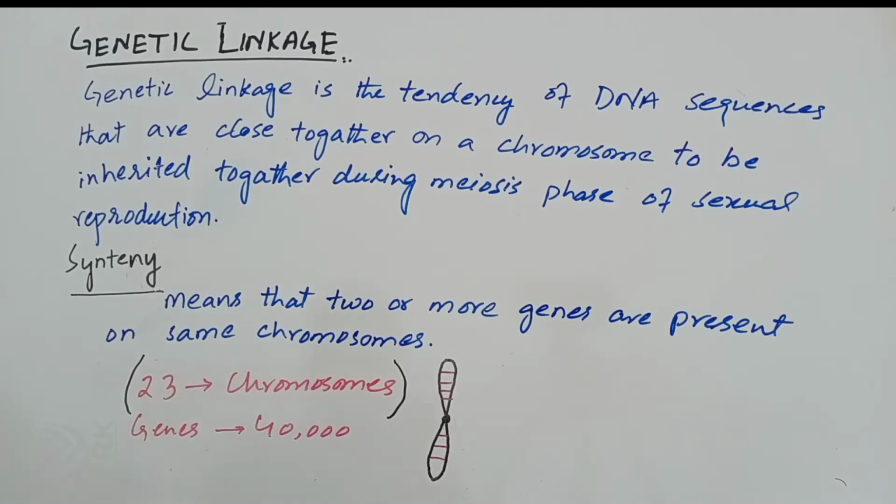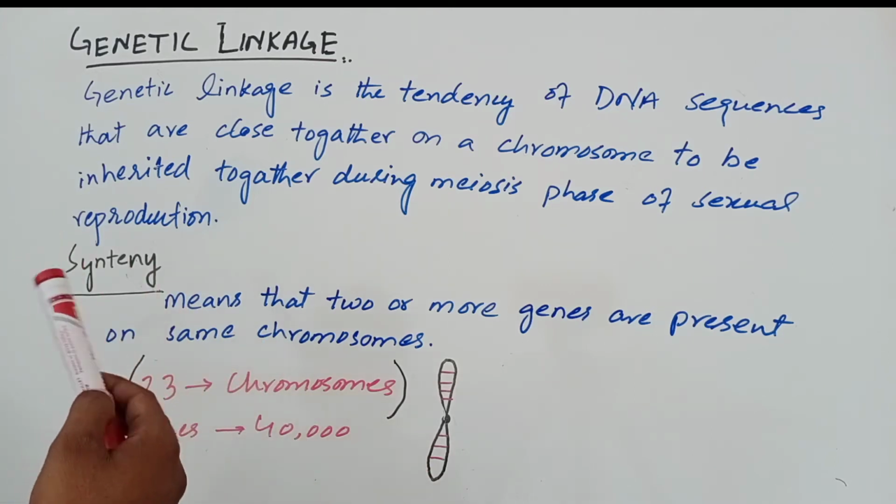For example, if we take human chromosomes, there are 23 pairs of chromosomes in each cell of the human, but the number of genes is approximately above 40,000. It means that many more genes are present than chromosomes. So it can be expected that each chromosome contains more than one gene. For example, this is a chromosome and it contains many genes. The terminology used for this phenomenon is called genetic linkage or synteny. Synteny means that two or more genes are present on the same chromosome.